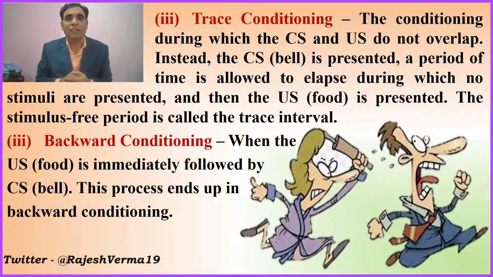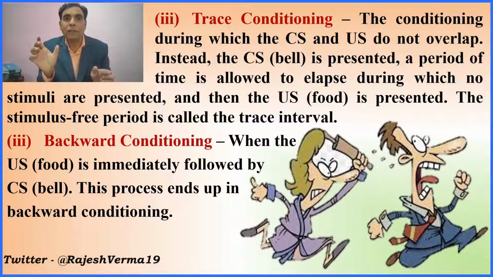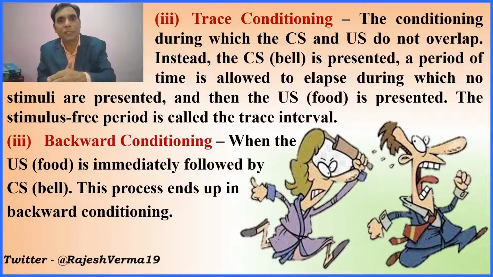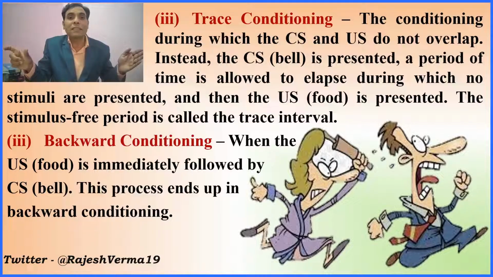Trace conditioning, the conditioning during which the conditioned stimulus, take it as a bell, and the unconditioned stimulus, food, do not overlap. First, the CS or the bell is presented. Then time is allowed to elapse. This time interval is given. After a specific interval, the unconditioned stimulus, food, is presented. The conditioning that occurs under this process is known as trace conditioning. The time interval between the CS and UCS is known as the trace interval.